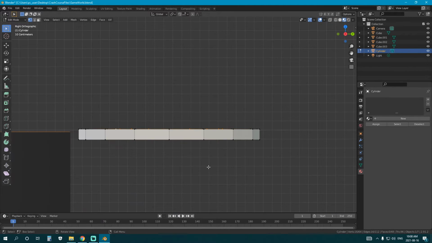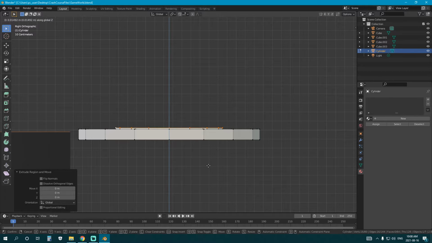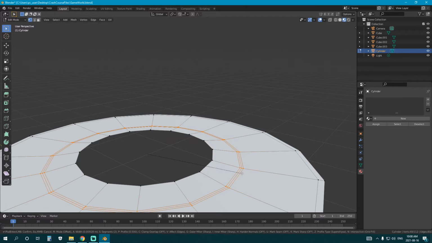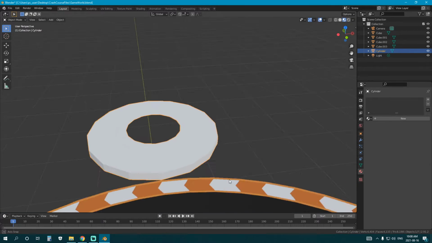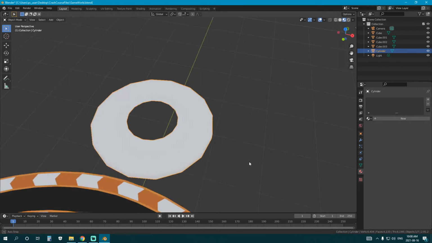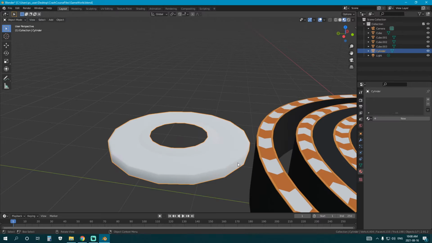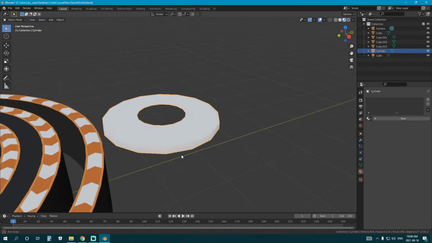Okay, so I think I just want to extrude G Z, and let's just make that a little tiny slope. Just a tiny slope. Okay, we can do Control B, we can bevel this like that, take the middle one, drop it down a bit. Okay, that'll give us a cool effect with that. Let's shade smooth this. Could have used probably more geometry on this one.